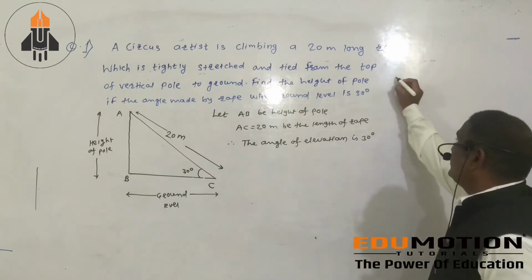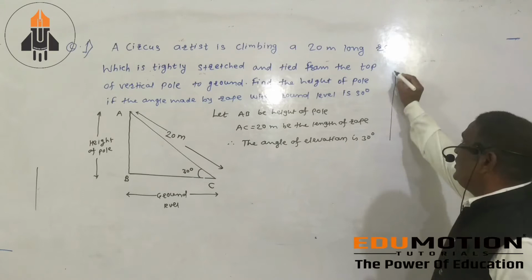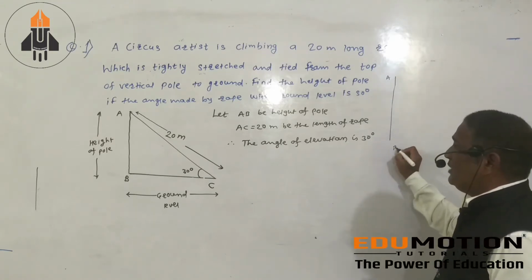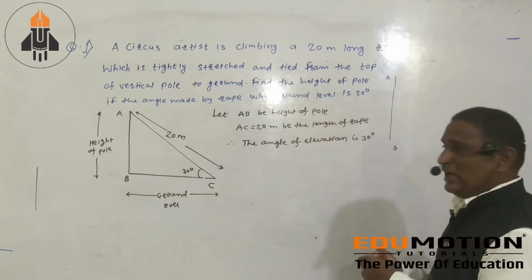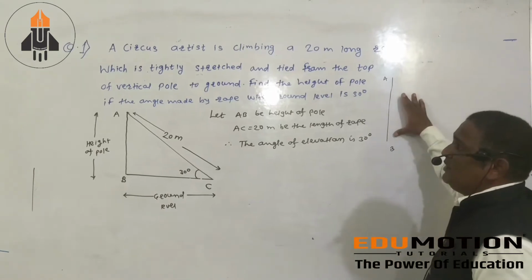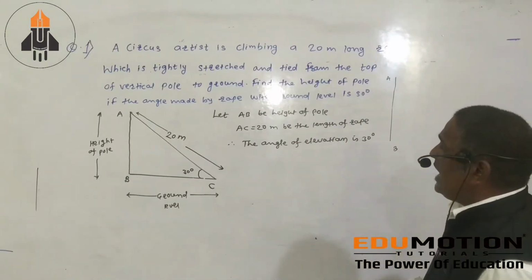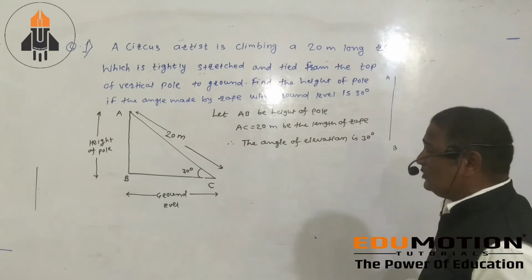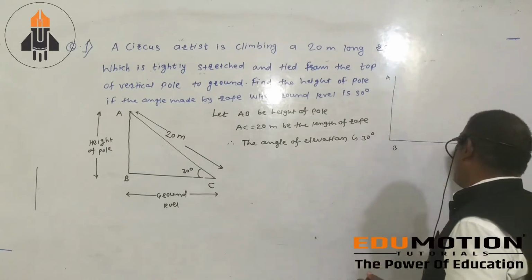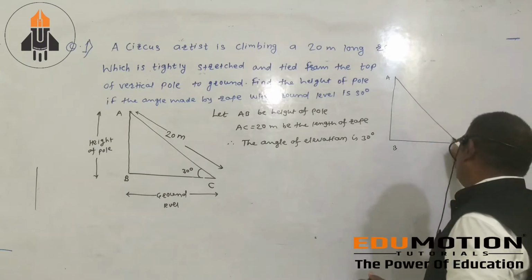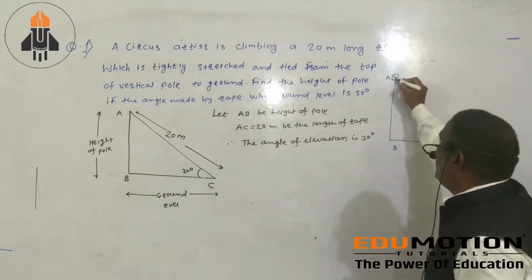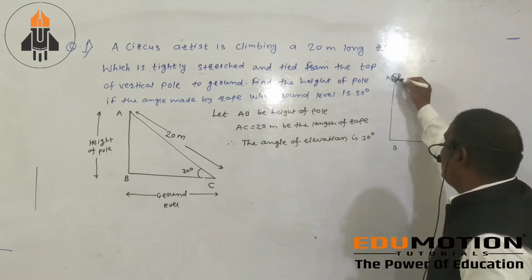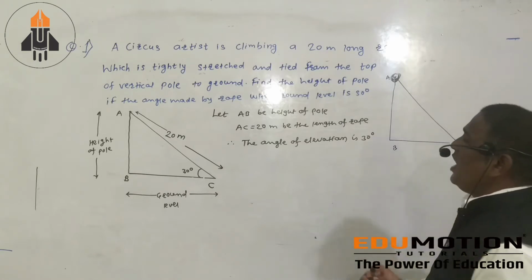Suppose this is your pole, AB is your pole. If you mention the height of the pole, AB means the pole. The rope is tightly stretched and tied from the top of the pole to the ground.